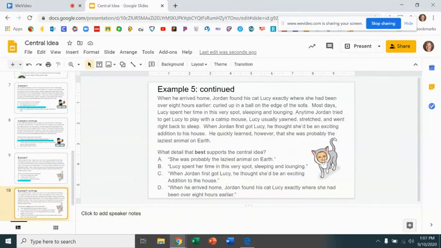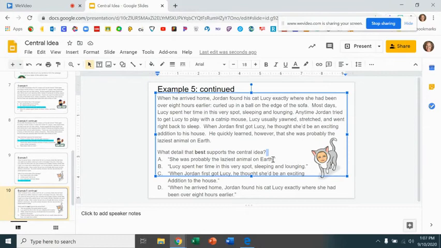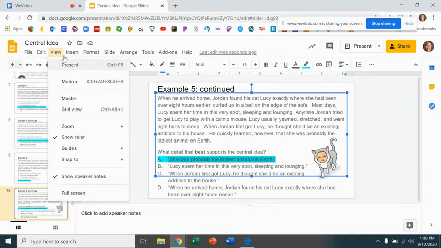And for this one, in my opinion, the best answer is that Jordan says she was probably the laziest animal on earth. An argument could be made that since she was there 8 hours earlier, sleeping, that could be supporting the idea that she's the laziest bum in the universe. But in my opinion, she was probably the laziest animal on earth is the best proof of my central idea that she is a lazy cat. It even has the word lazy in it. Okay? So let's look at one last question.